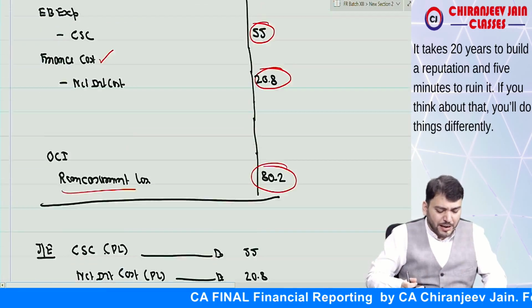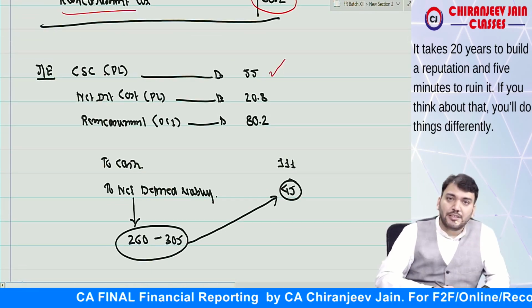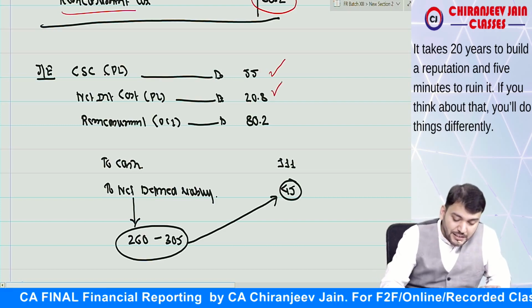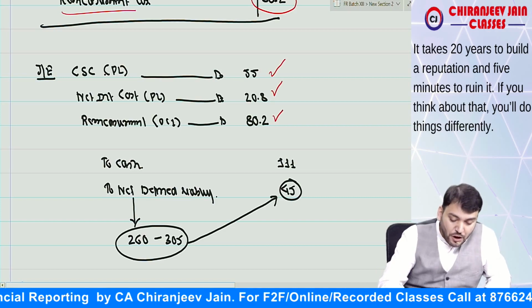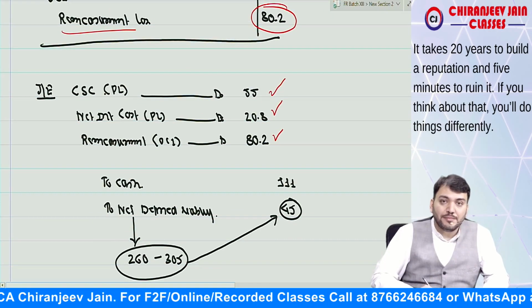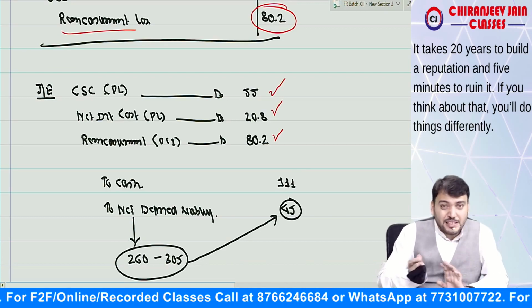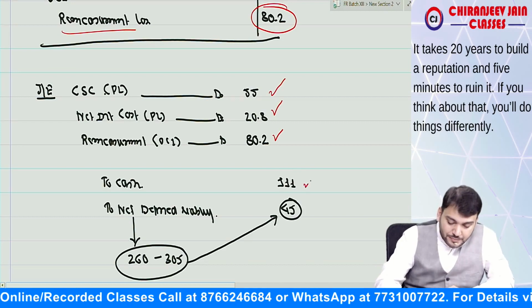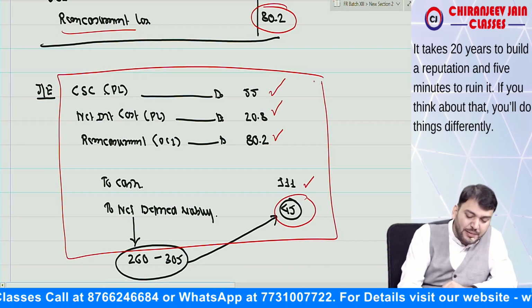Journal entry you can do on your own. Journal entry will be current service cost account debit, net interest cost account debit, correct? Remeasurement loss account debit, yes or no? Remeasurement loss account debit, correct? Then contribution received means contribution has been paid that much, and this will be net defined liability. So this is one compound journal entry we have done.